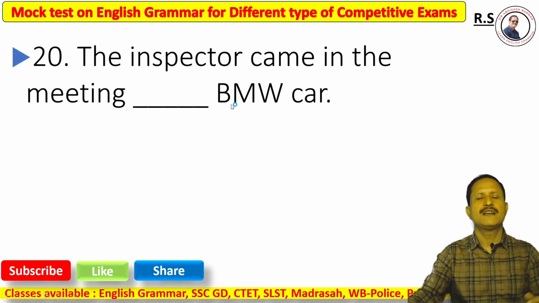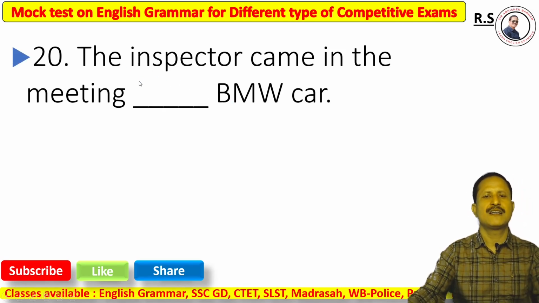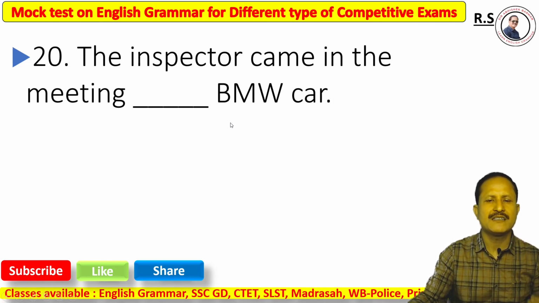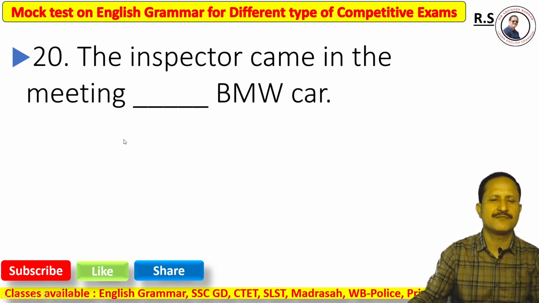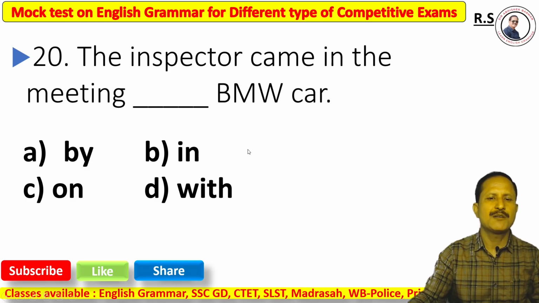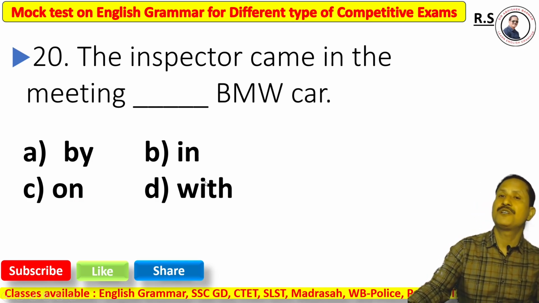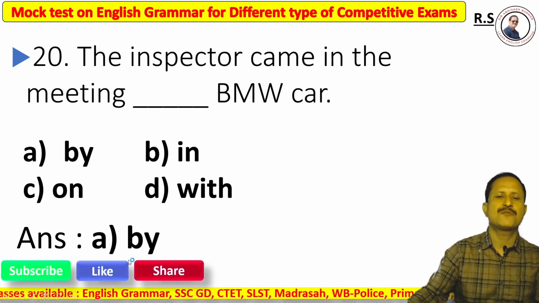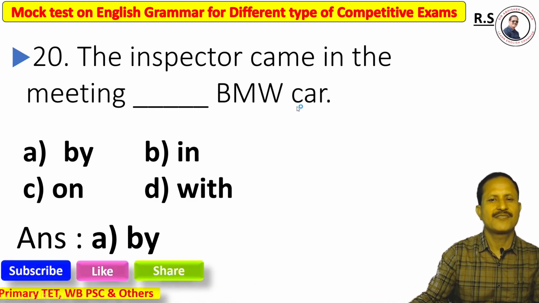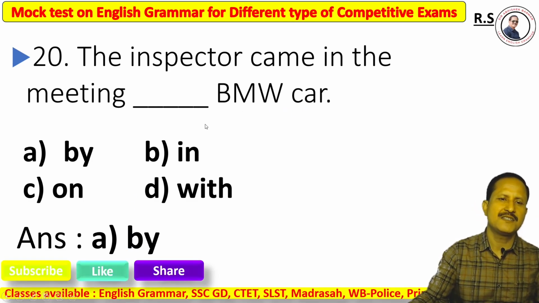Next, question number 20. That is the last question of this set. The inspector came to the meeting dash BMW car. Option A, by, option B, in, option C, on, option D, with. The correct answer is option A, by, instrument. So the right answer is by.